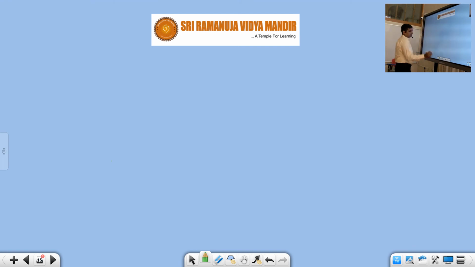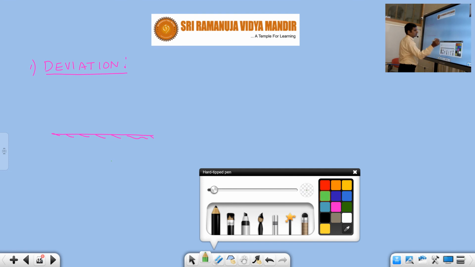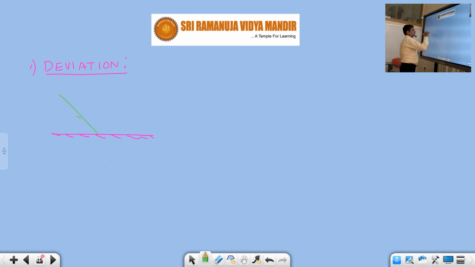So now the first one is deviation. This is a very important topic. Now what is meant by deviation? Let us see. Suppose we have a plane mirror like this. This is a plane mirror, and suppose this is the incident ray.